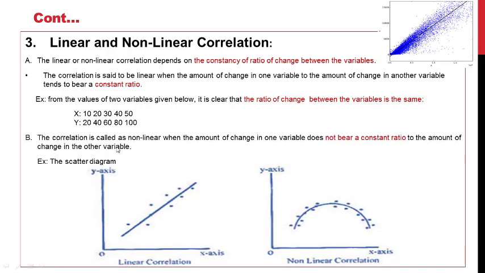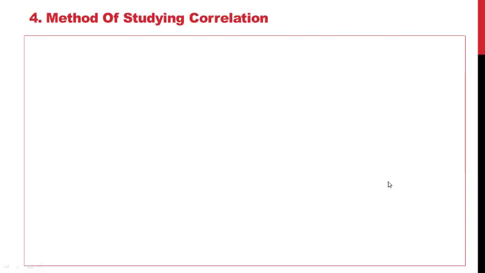The correlation is called non-linear when the amount of change in one variable does not bear a constant ratio. Example is a scatter diagram. In this diagram, there is a scatter. As x increases, y does not consistently increase. So scattering is there.